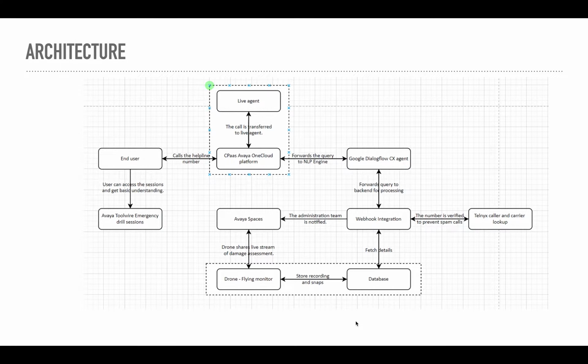So this is the high level architecture. We have people calling to a local helpline number, and that call getting answers from Dialogflow. We have Avaya Spaces connecting to a drone, where live footage of the drone can be monitored by different stakeholders. We have Toolwire integration for Spaces learning for taking up different courses in disaster management. We have Telnex APIs for verifying the caller's number to make sure that it's not a fraud call. We have used CPaaS integration for sending SMS back to the caller in case of certain use cases.